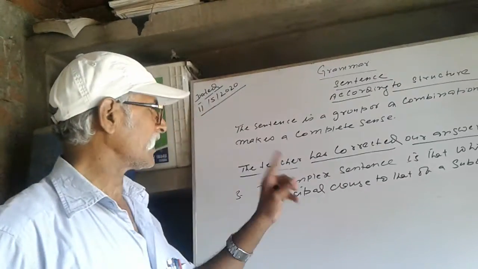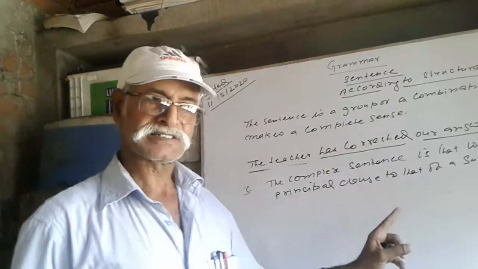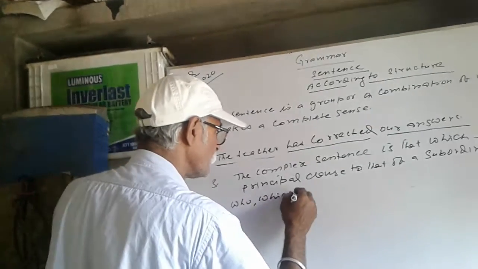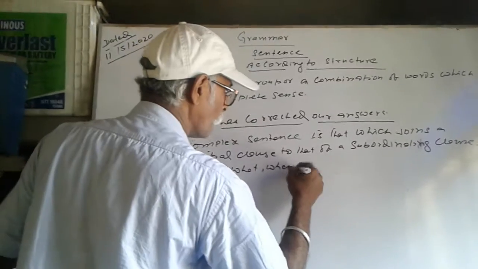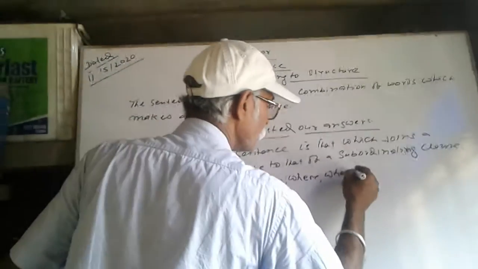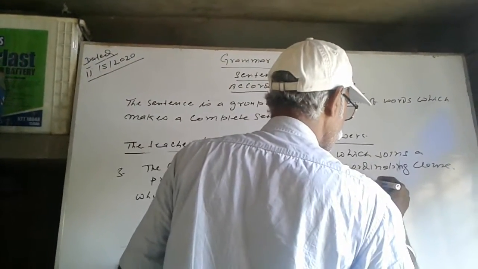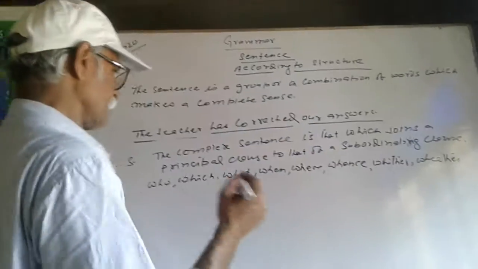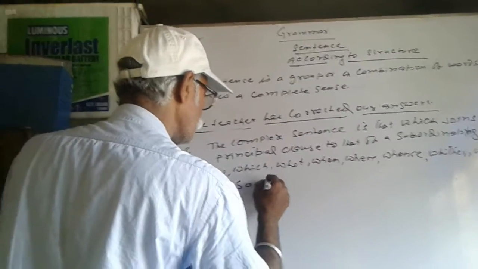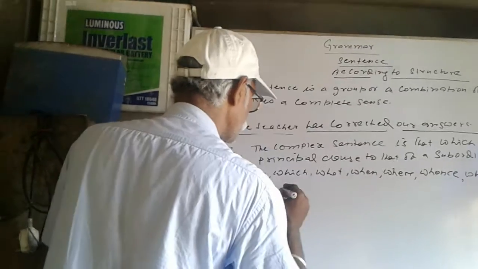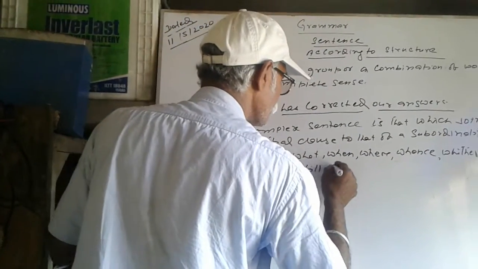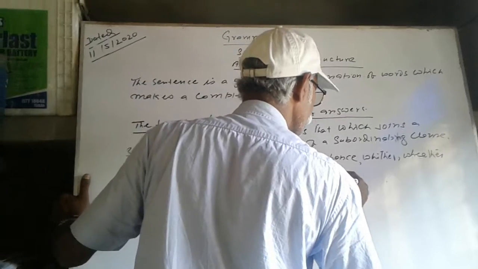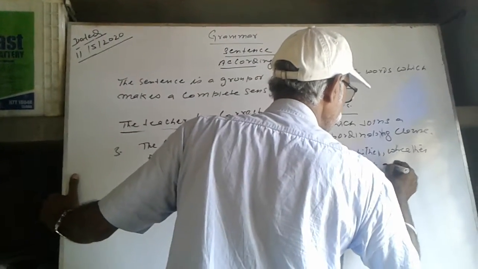This sentence, that is the complex sentence, is having words like who, which, what, when, where, whence, whither, whether, if, so, unless, till, until, so that, and so on.